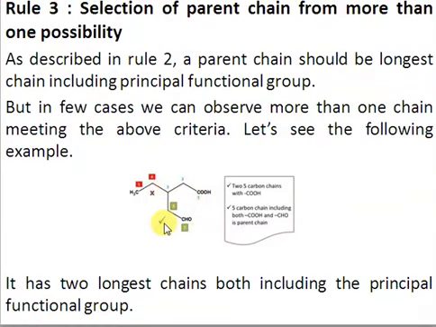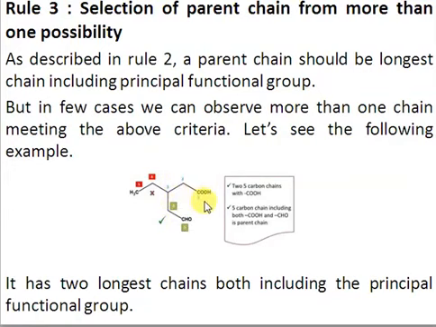So in this condition, when we have more than one functional group, and you are selecting a chain that has only one functional group, then you must consider the possibility in which both of the functional groups are part of the continuous chain, right? So this selection will not be right. Instead of this structure, we will consider this possibility in which both of these are part of the longest continuous chain, right?